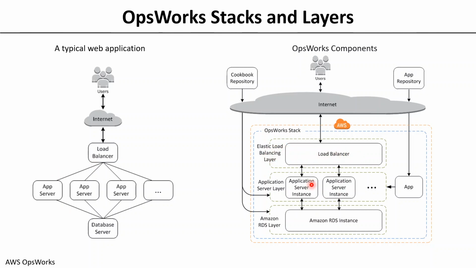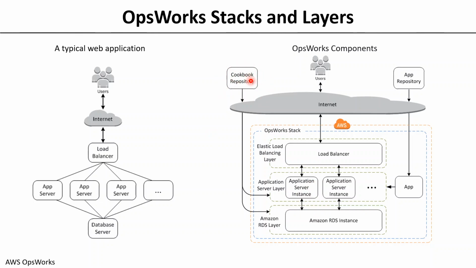So each one of them is considered as a different layer. Okay, so there is a layer for RDS, there is another layer for your application server, and there is another layer for your load balancer. This is how your stack is a complete thing which comprises each of these layers, right? And how does the configuration or the information about these layers come? They'll come from a cookbook repository.